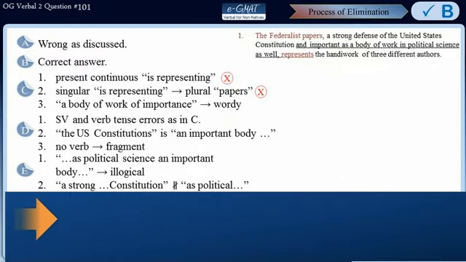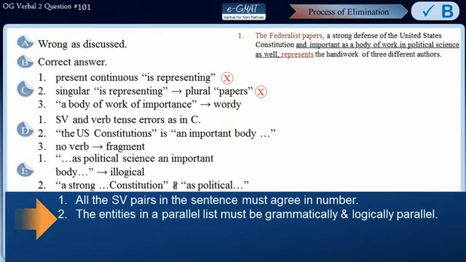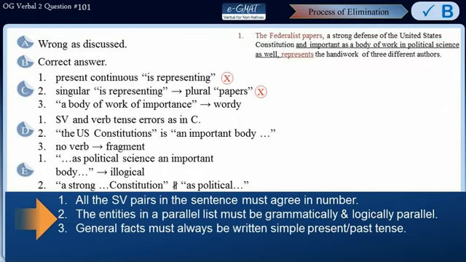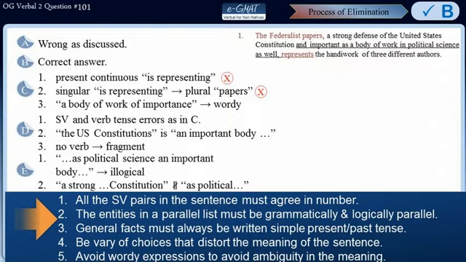This brings us to the takeaway messages. All the subject verb pairs in the sentence must agree in number with each other. The entities in a parallel list must be grammatically as well as logically parallel to each other. The general facts must always be written in simple present tense or simple past tense depending upon the context of the sentence. Also, we must be wary of choices that distort the original intended meaning of the sentence. Also, we must avoid wordy expressions to avoid any sort of ambiguity in understanding the meaning of the sentence.